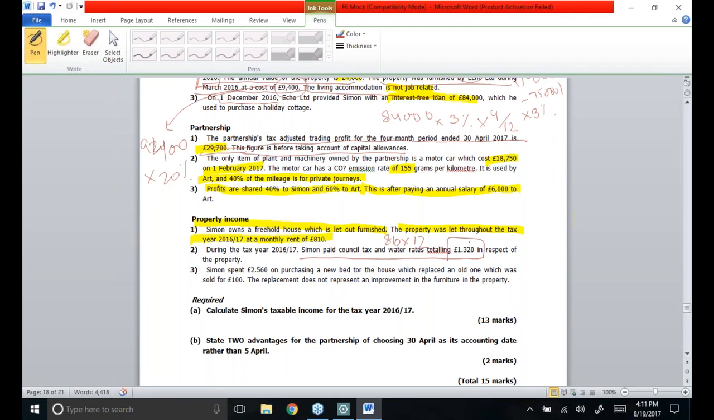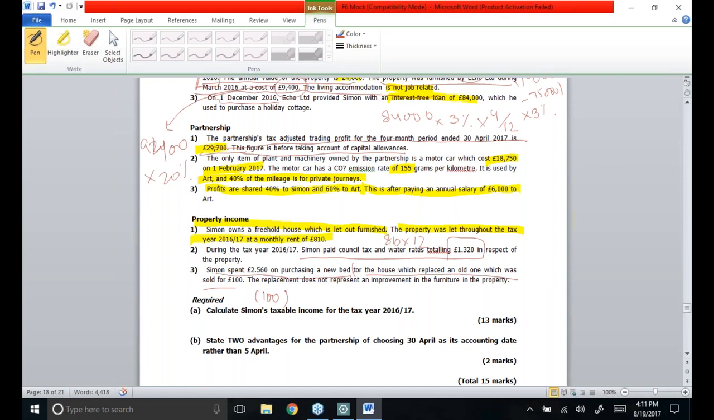The expenses are going to be deducted against the rental income, and then he spent 2560 on purchasing a new bed for the house, which replaced an old one which was sold for 100. Whenever an asset is replaced, replacement furniture relief is going to be applied. Replacement of £100 is done, so 100 is going to be deducted. Remaining rental income is going to be taken into your computation.